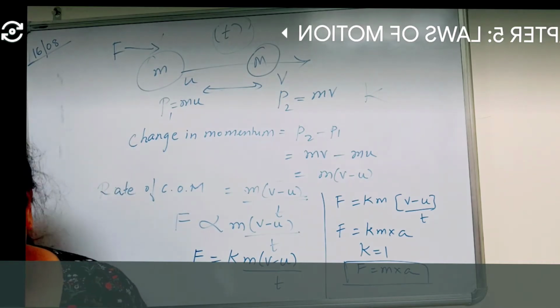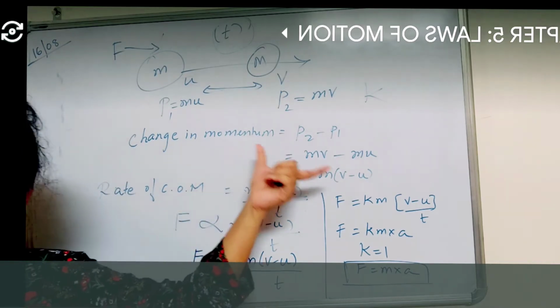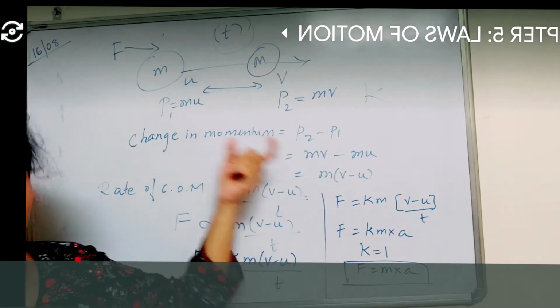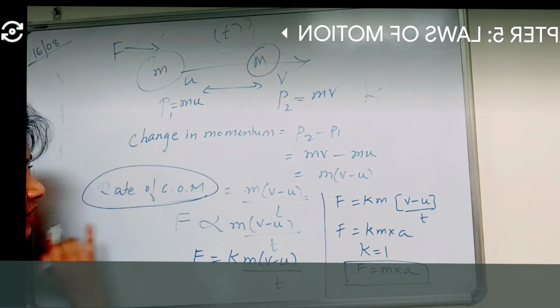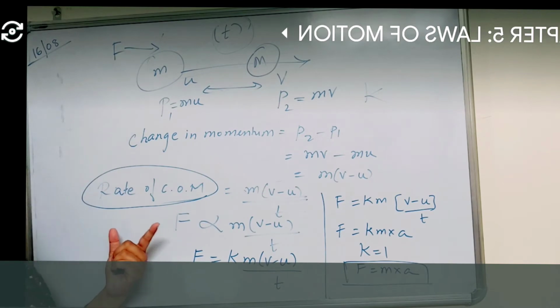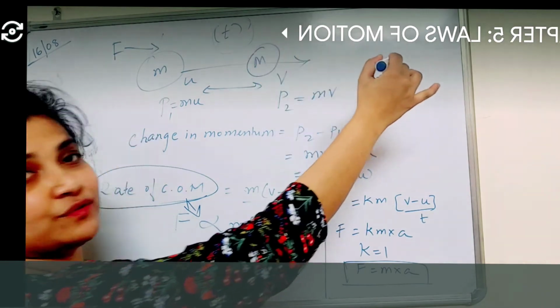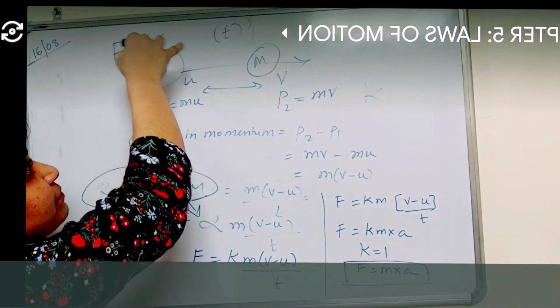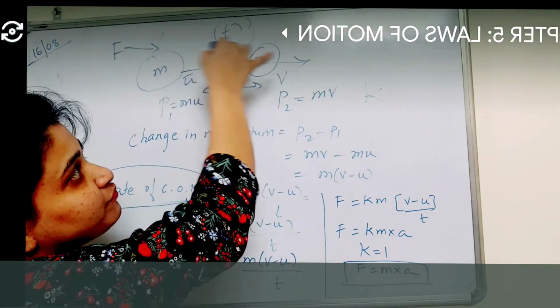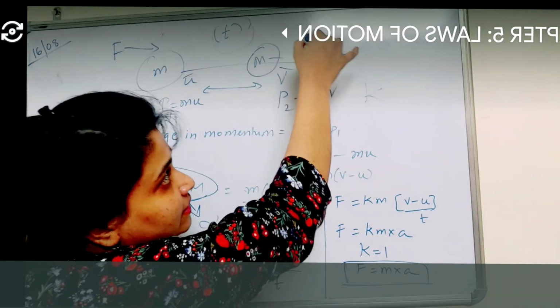So we say Newton's second law of motion states that the rate of change of momentum is directly proportional to the applied force, and it takes place in the direction of the force. So if force is applied from this side, the rate of change of momentum is in this direction itself.